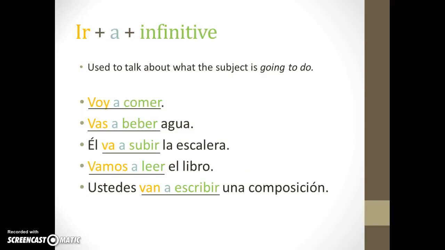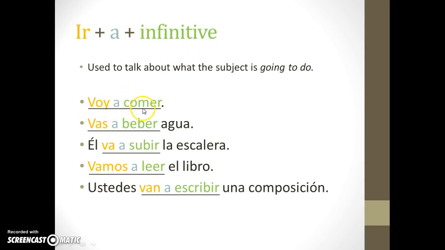Okay, one of the uses of the verb ir is to talk about what the subject of a sentence is going to do. So with this verb, we can actually create a sort of future tense in talking about what's going to happen. What you need to make this structure are 3 words. You need a conjugation of the verb ir, which are highlighted in orange, and then you need the preposition a, and then the next verb, the thing that is going to happen, that verb stays in its infinitive form. So we'll look at all of these sentences.